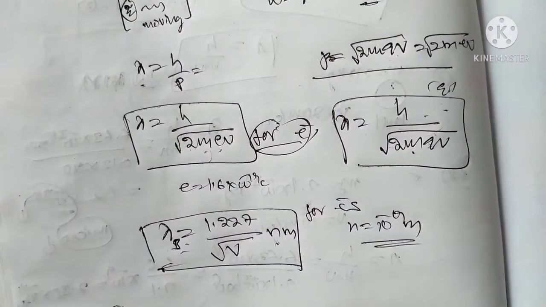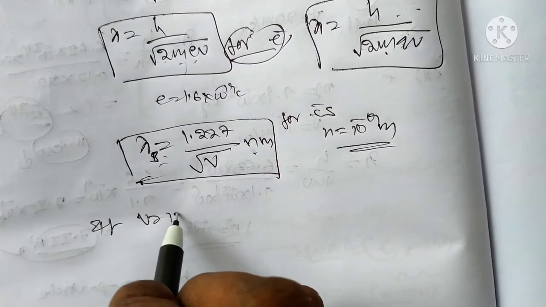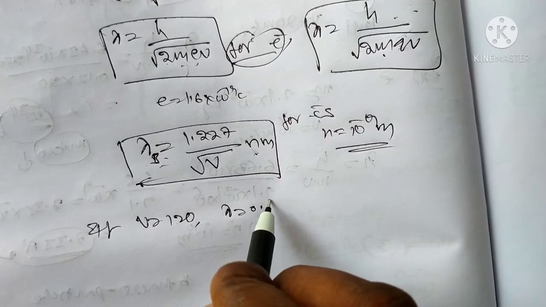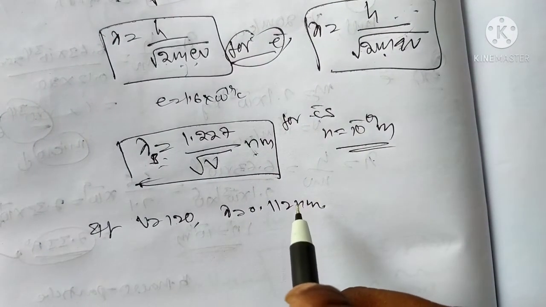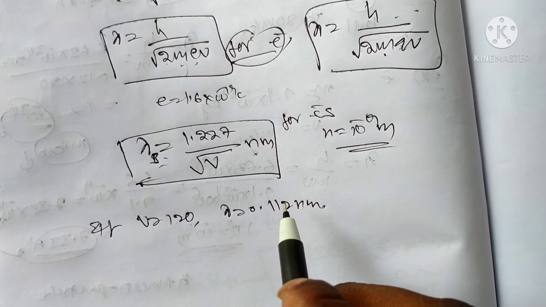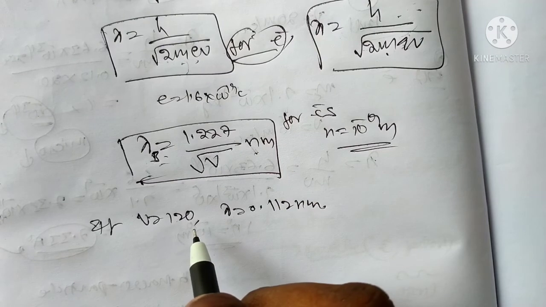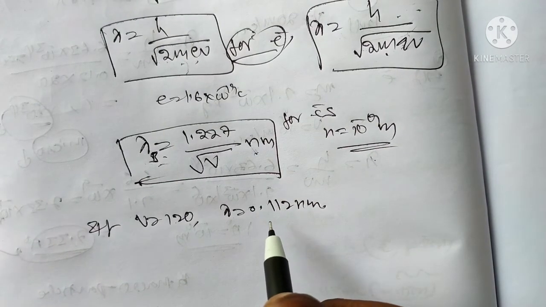Suppose V is equal to 120 for an electron, then lambda is equal to 0.112 nanometers. This is for electron. V is equal to 120, lambda is equal to 0.112 nanometers.